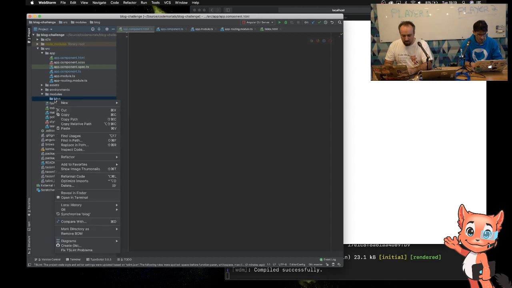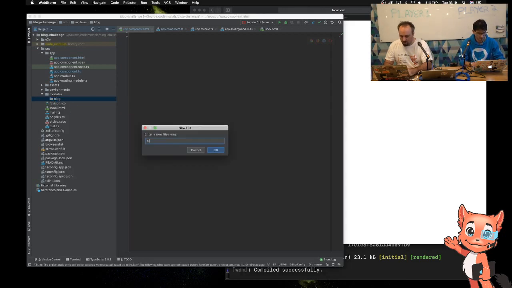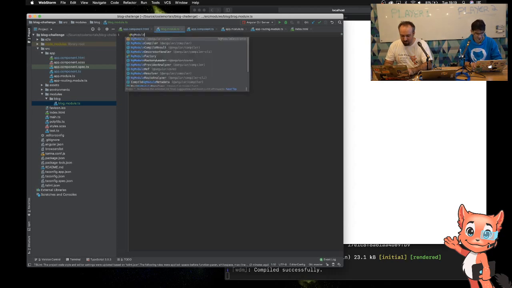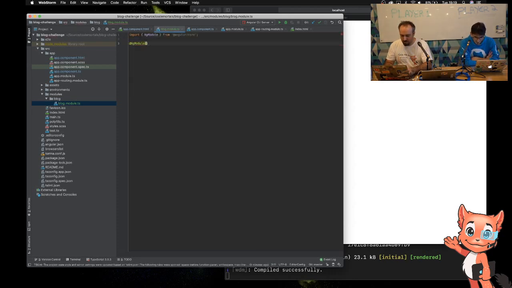All right, in here, I will have a couple of files. I'm going to have a blog module. I shouldn't be saying this out loud because Eddie can copy me while I'm talking. I am. Keep talking. So blog module is what I first want, and that's going to be an NgModule. There it is. IDE helps me out a little bit.